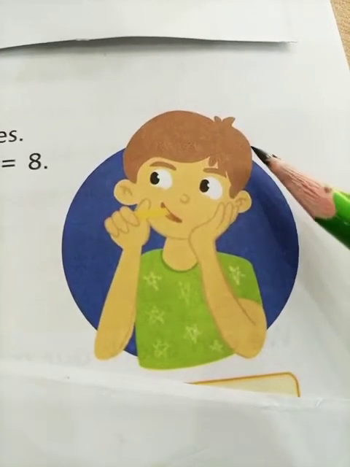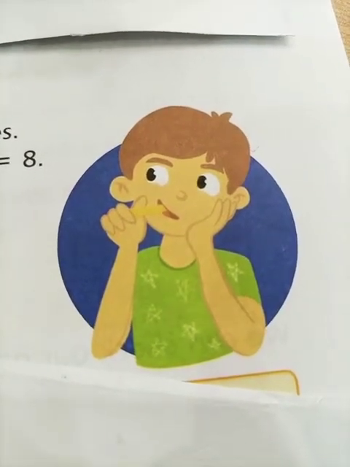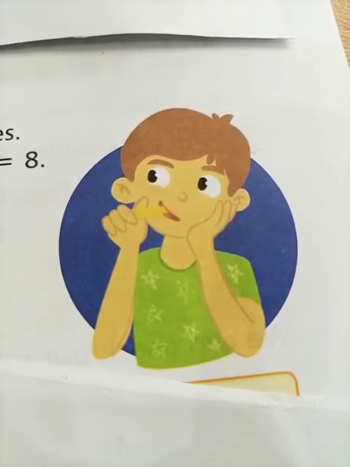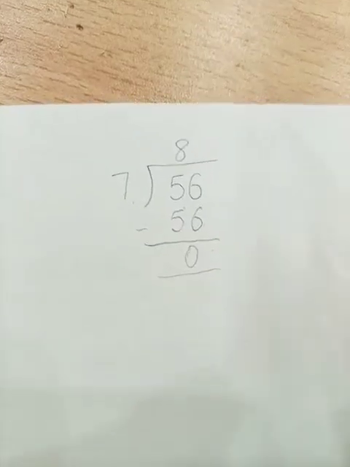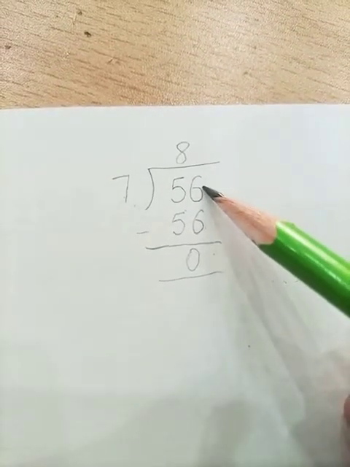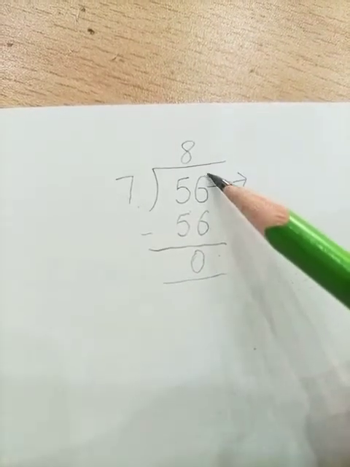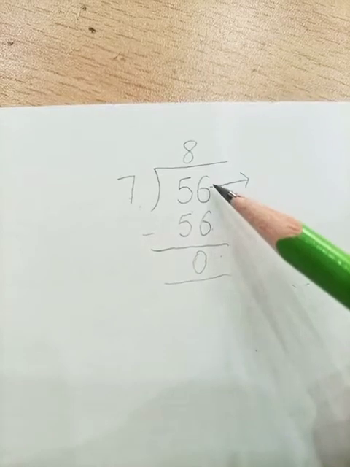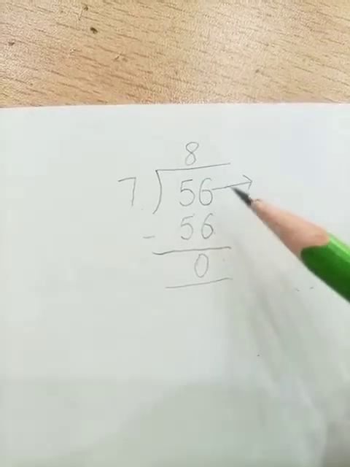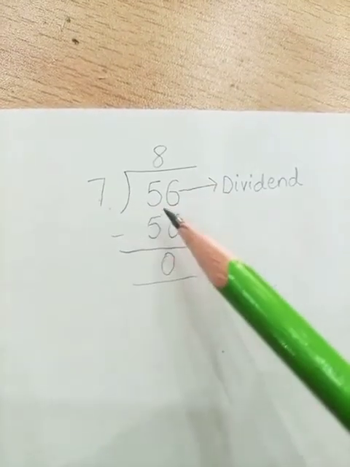Students, Sarim wants to know the names of these division numbers. Let's help Sarim to find and learn these names. Look at our example, students. The number that we are going to divide is called our dividend. So here in this example we are going to divide the number 56. So this will be our dividend. Here is our dividend. Read it with me, students.